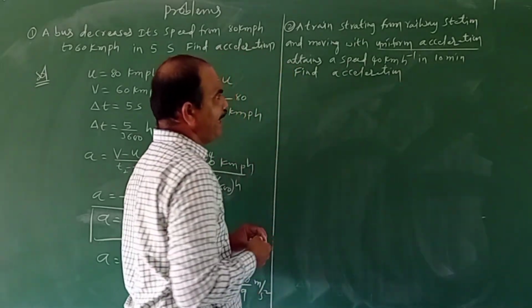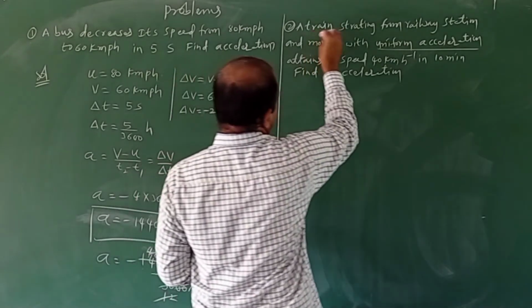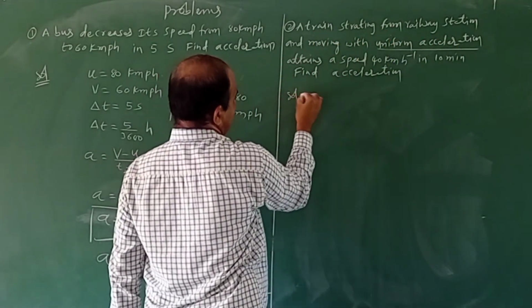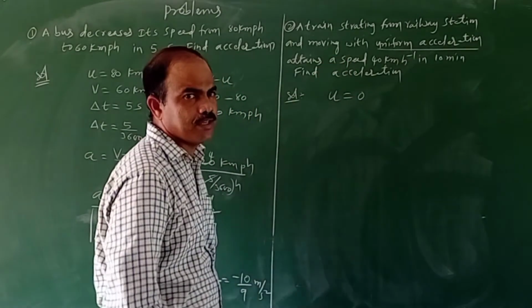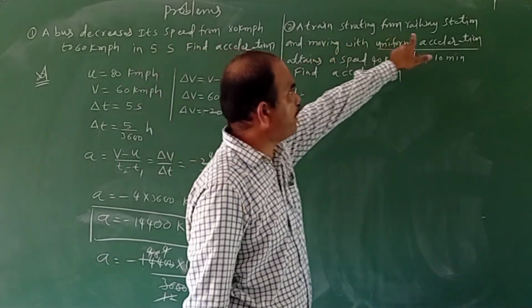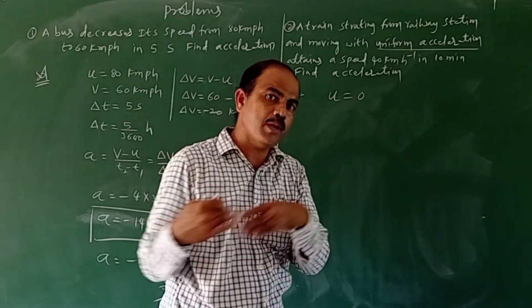So find the acceleration. So what is given? Given that the initial velocity or the initial speed is 0. A train starting from railway station, nothing but it started from rest.